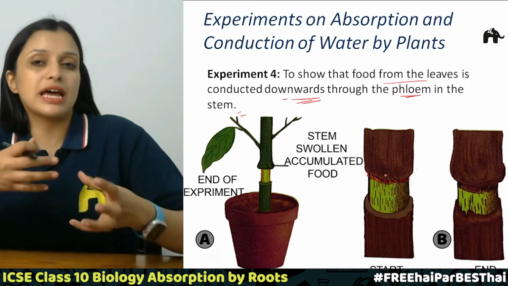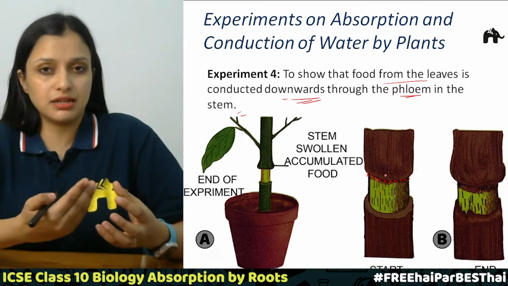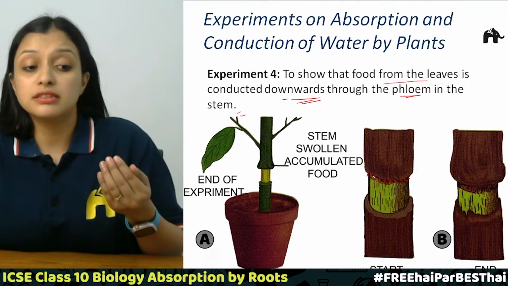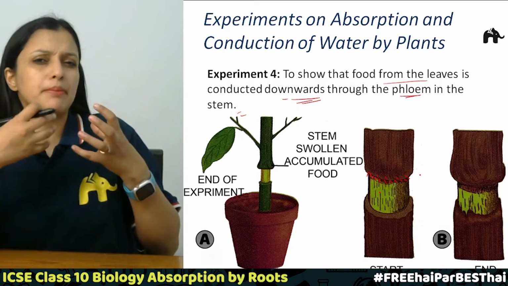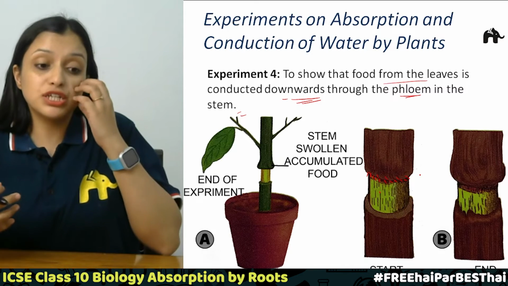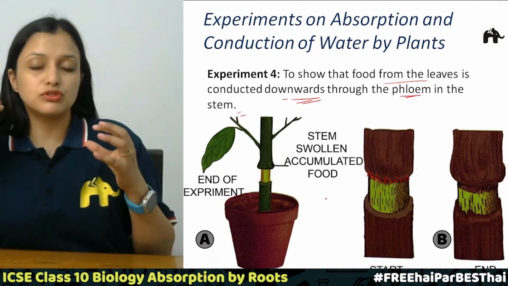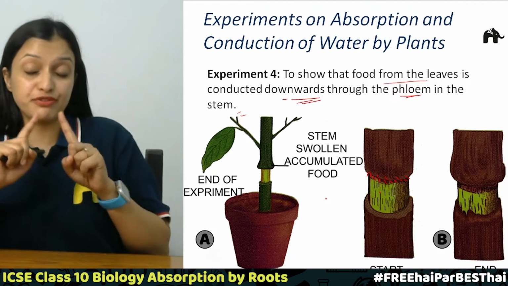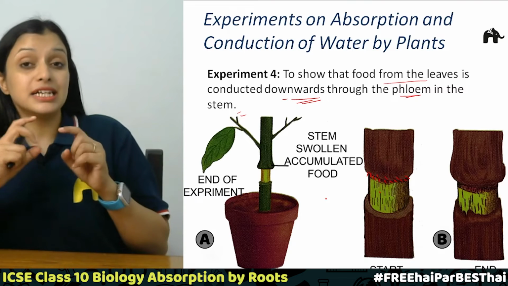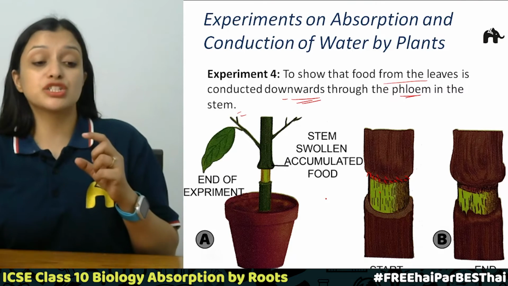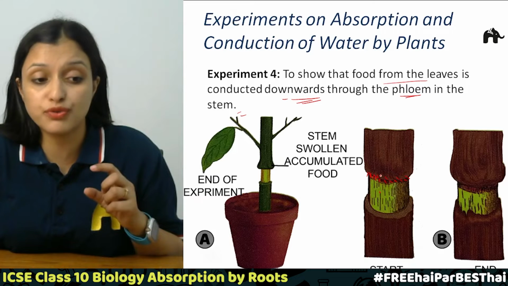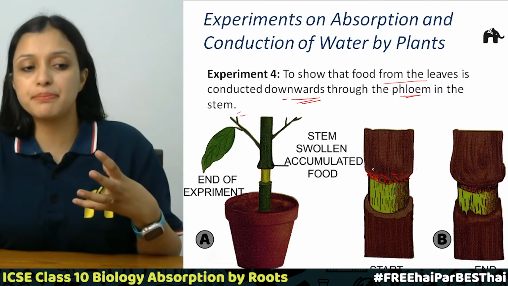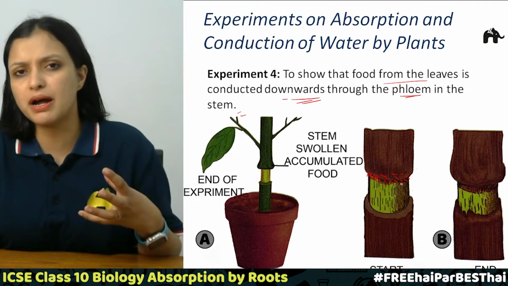We will see this as soon as we make the cut on the stem and make this ring, that sap is coming out of the stem. This shows that the food is conducted by phloem, because the phloem tissue is on the periphery, and it is conducted in the downward direction because we see it coming out from the upper part of the cut.